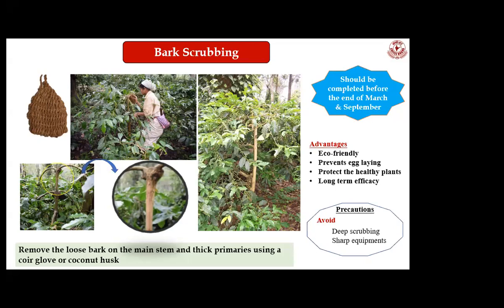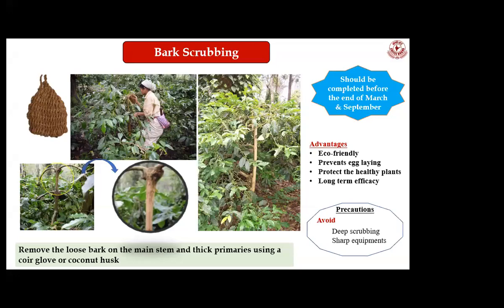You should not go for deep bar scrubbing, as that may damage the coffee plants and lead to secondary fungal infection. So for bar scrubbing, don't use any sharp equipment. It is better to use coir gloves, or you can use coconut husk. So these are bar scrubbing. I know it is a labor intensive program, but when you think in the longer run, these operations will help you prevent egg laying of the coffee white stem borer for at least 4 seasons. So once you do bar scrubbing this year, it will give you protection from the white stem borer for the next 2 years.